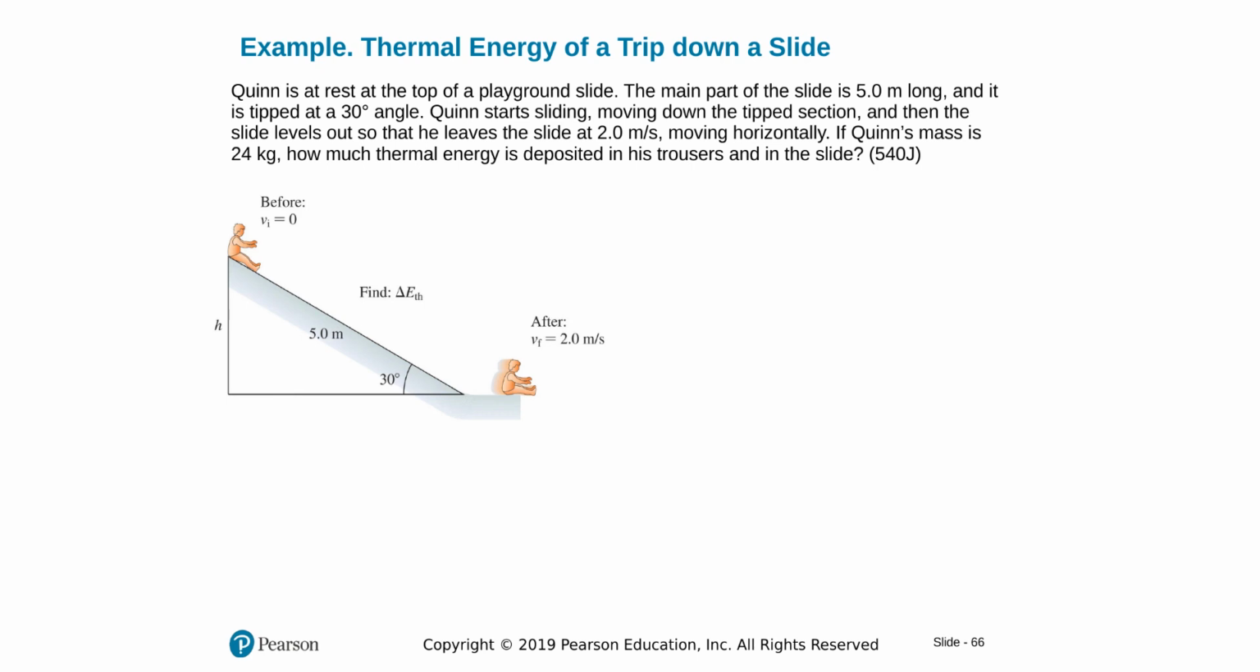Alright, let's look at this question here. Queen is at rest at the top of a playground slide. The main part of the slide is 5 meters long and it is tipped at a 30-degree angle. Queen starts sliding, moving down the tipped section, and then the slide levels out so that he leaves the slide at 2 meters per second. So I know final velocity. I know initial velocity is 0. I'm going to call these points A and B. I can leave them as K, initial and final as well.